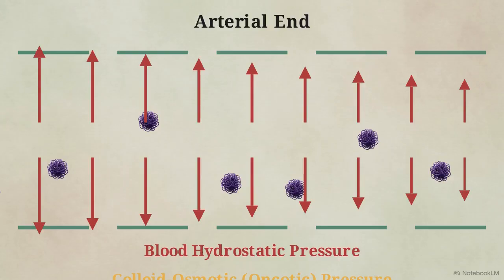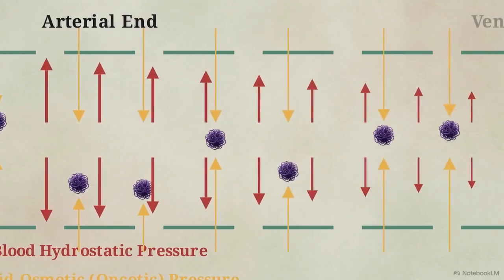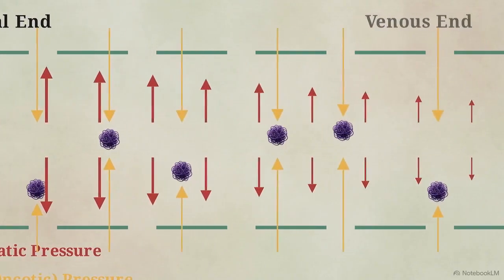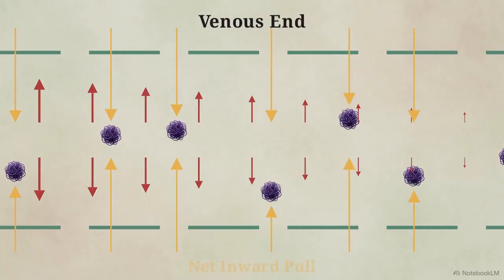Large plasma proteins inside the capillary, primarily albumin, are too big to leave the vessel. They attract water, creating a pulling force that tries to draw fluid back into the blood. Watch what happens as blood travels toward the venous end. The hydrostatic pressure drops due to vascular resistance, shrinking the outward push. The concentration of plasma proteins remains constant, so the inward pull takes over. Fluid begins flowing back into the vessel.